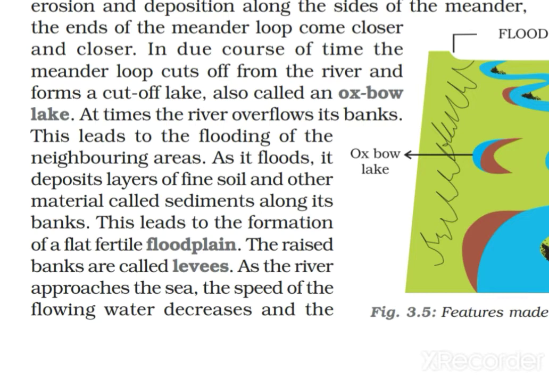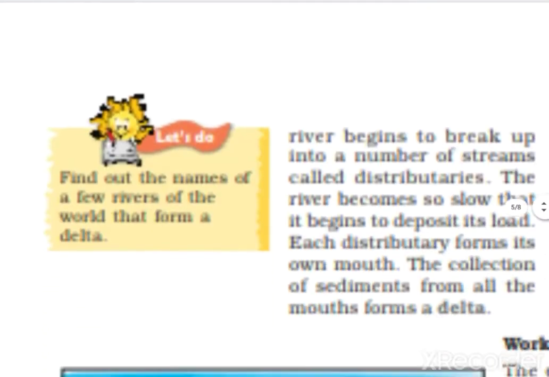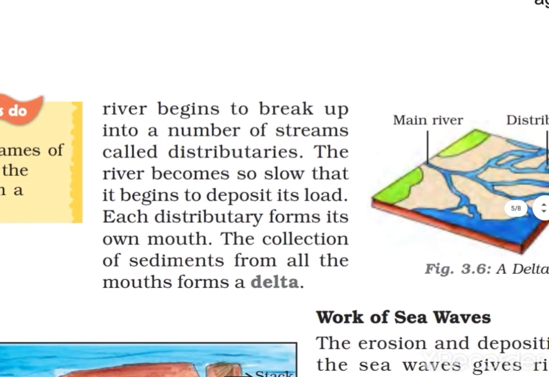In some areas the river bank will be raised. These raised areas are called levees. As the river approaches the sea, and you all know that a river is always flowing and moving to approach the sea, the speed of the flowing water decreases and the river begins to break up, right?